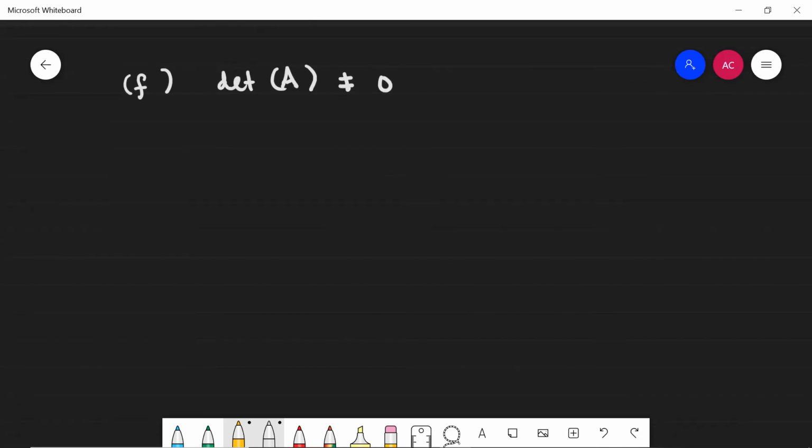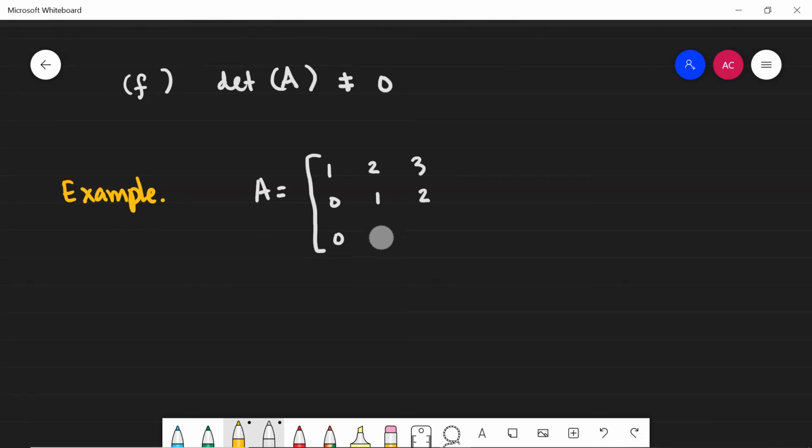So let's look at a really quick example, and then we'll call it a day here. What I'm going to do is define a matrix for us. We'll look at a 3 by 3. 1, 1, 2, 3, 0, 1, then 0, 0, 0 on the last row.